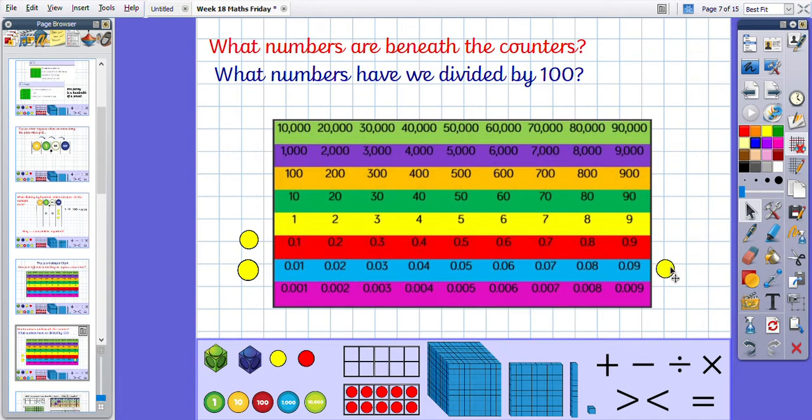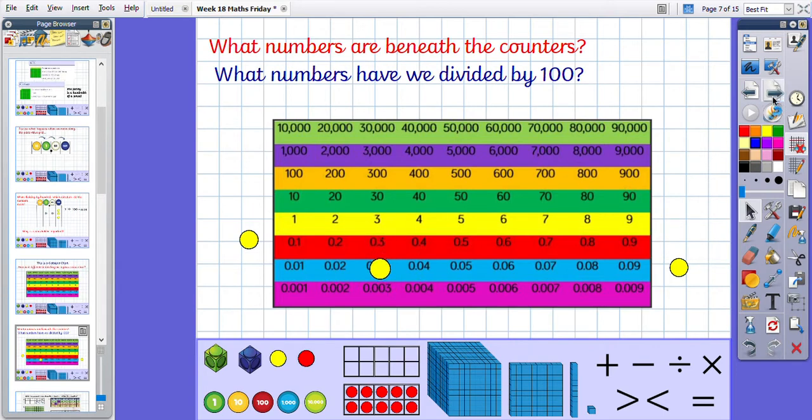So what numbers have we divided by 100? How have I got to 0.09? If this is my answer, what did I begin with to divide by 100? Well, I must have moved 2 places down. 9 divided by 100 is 0.09. My other one was 0.03: 3 divided by 100, move the counter 2 places.